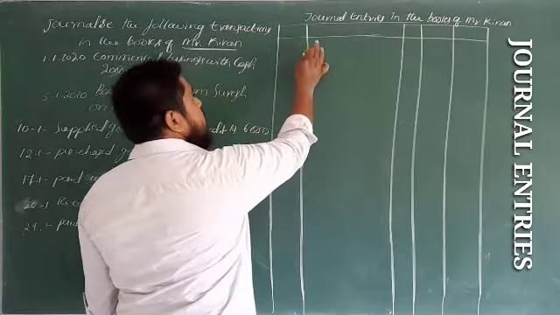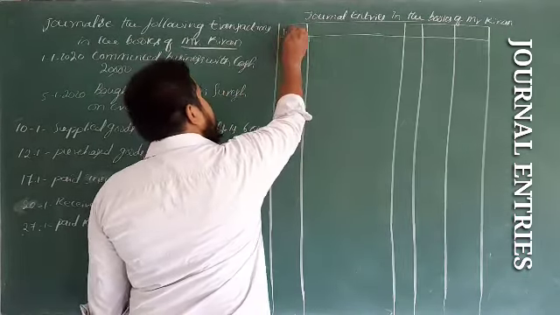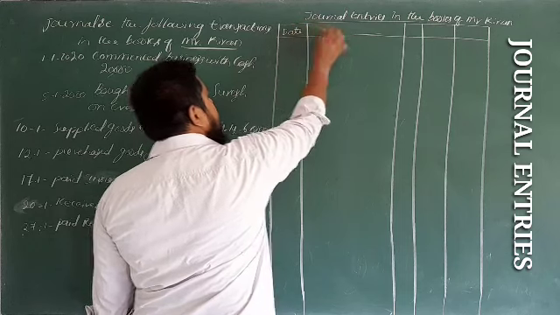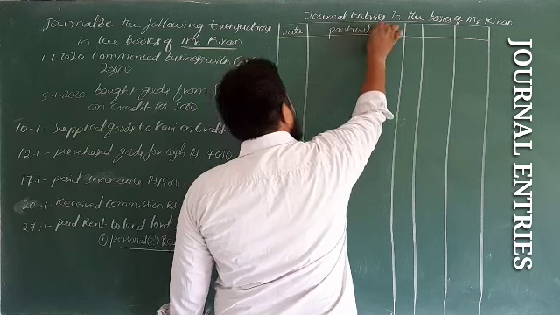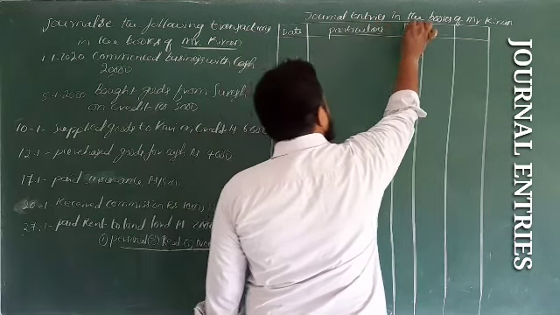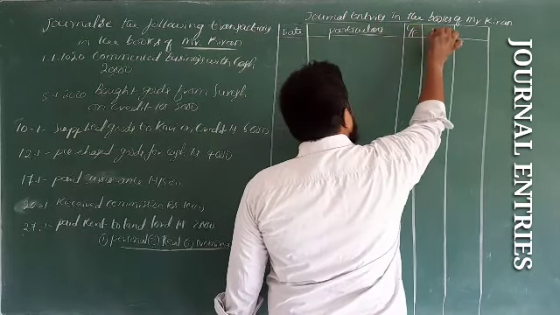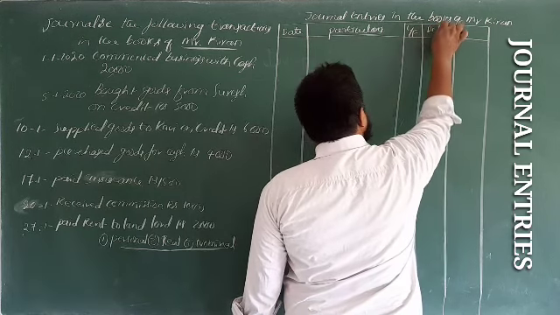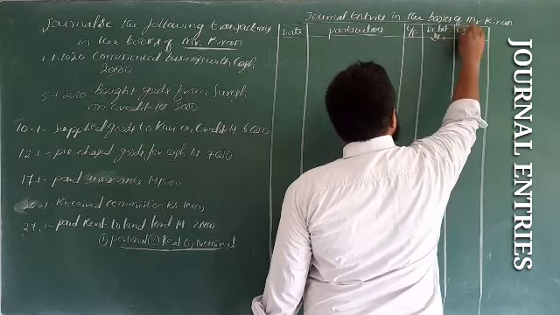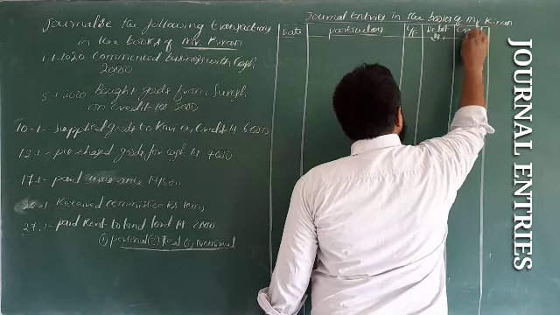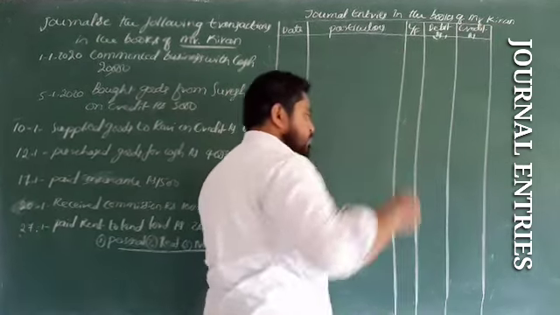Now the general format: date, particulars, ledger folio, debit rupees, credit rupees.